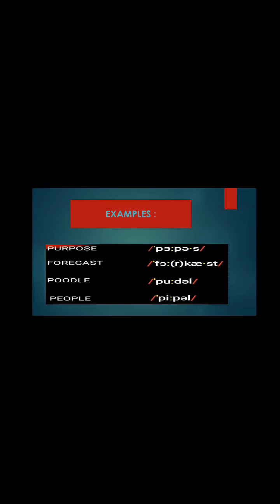In the third example we have poodle. You notice the accented syllable is the first. That's why after the vowel u, we have to put two thoughts, and the correct pronunciation is poodle. And the final example is people. You notice the accented syllable is the first. That's why we have to put two thoughts after the vowel e.